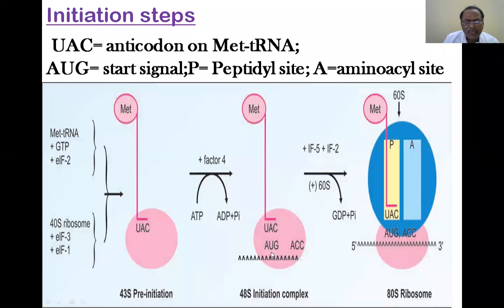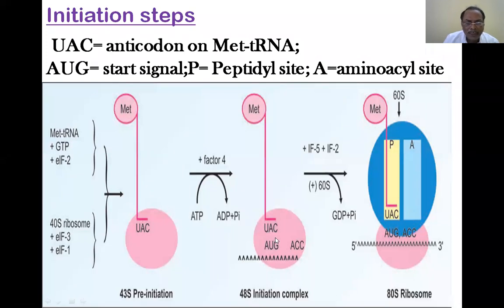This codon always will be there. The cap codon always will be there. The AUG codon always will be there for all the mRNAs just before the first code, which codes for the first amino acid. So what will happen? This energy will pull or push this particular mRNA this side or that side, and we'll see that exactly the UAG will be coming and aligning to the anticodon site UAC, and codon-anticodon alignment does occur.